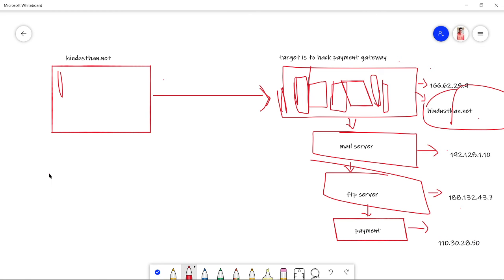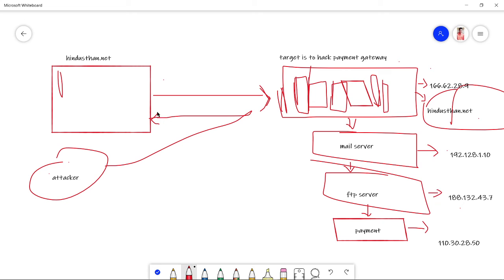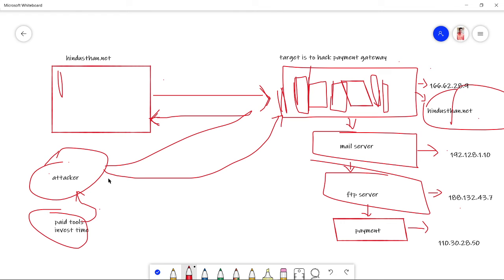Being an attacker, now we are an attacker here. Our target is to bypass the payment gateway of Hindustan.net. Okay, so we have to hack the payment gateway of Hindustan. Okay, for that we buy all those paid tools, invest time, and all the stuff we will be doing for this particular attack. But when you're investing all those things for this particular attack on this server, that is Hindustan.net server, do you think will it work?